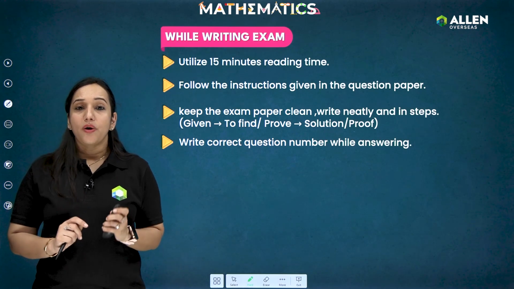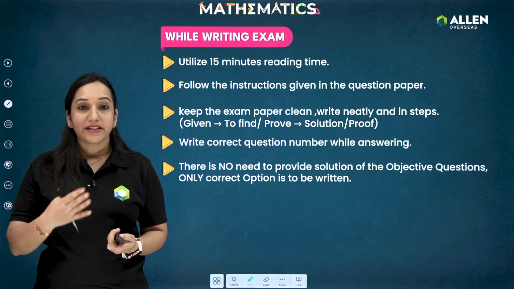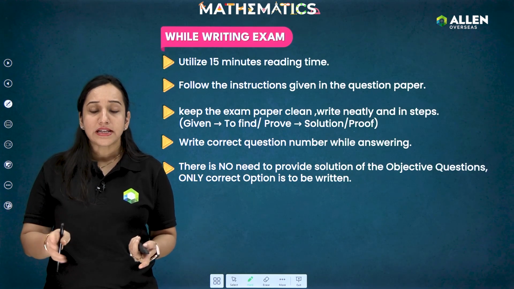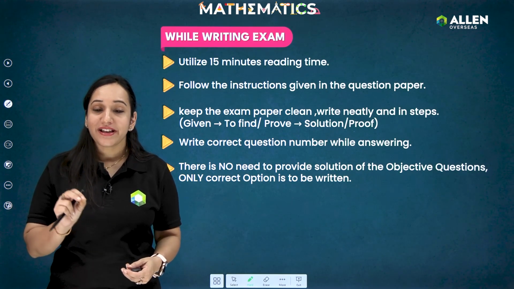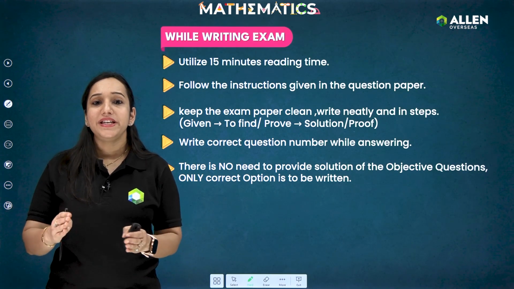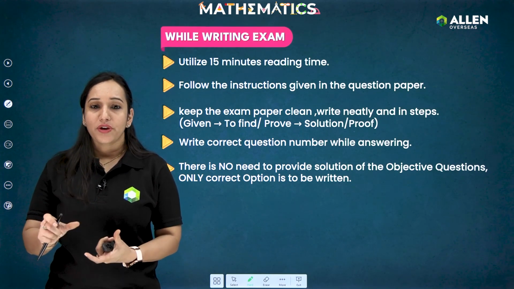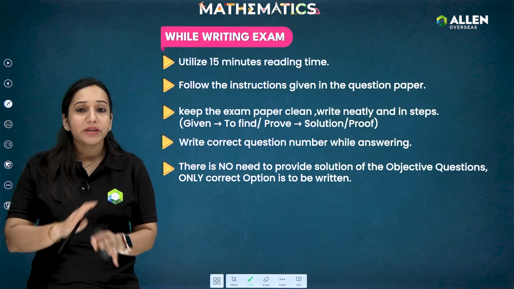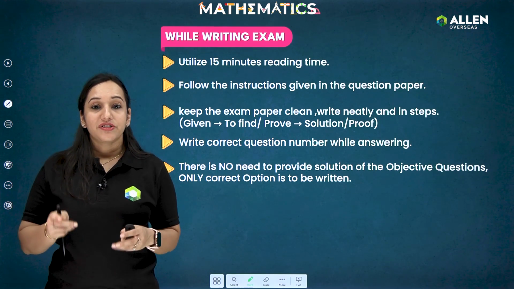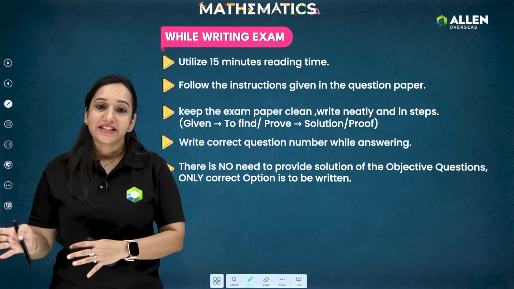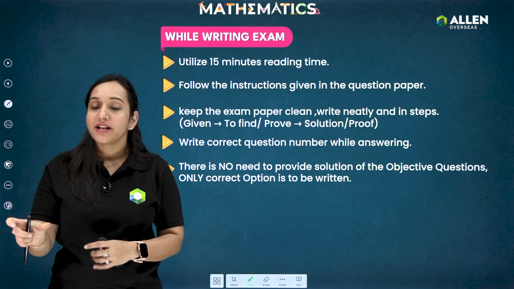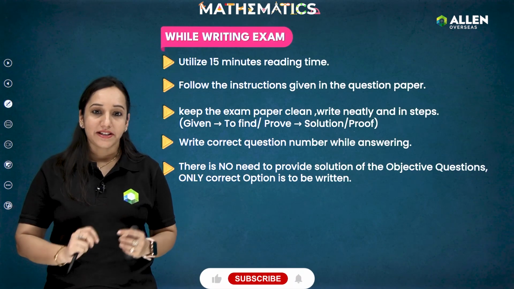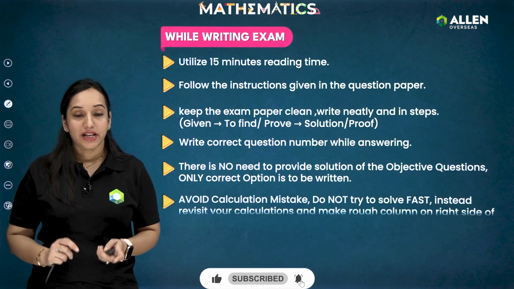Okay, and now once you start writing, what all things do you have to take care of? Ensure that you are not writing too much for a 1 mark question, students, because if you are just writing the correct option and its respective answer, for example, let's say option B is 100 centimeters square. So if you are writing question number 7, option B, 100 centimeters square, that is sufficient. It is not important to show the working of 1 mark questions. Instead, you can make a space on the right side of the page. You can give it a name like calculation column or rough column, and over there you can do the working and then write the final answer. Okay, so that will help you out.